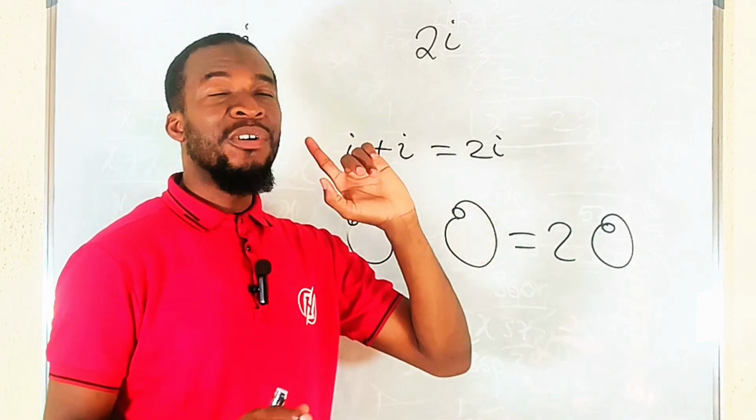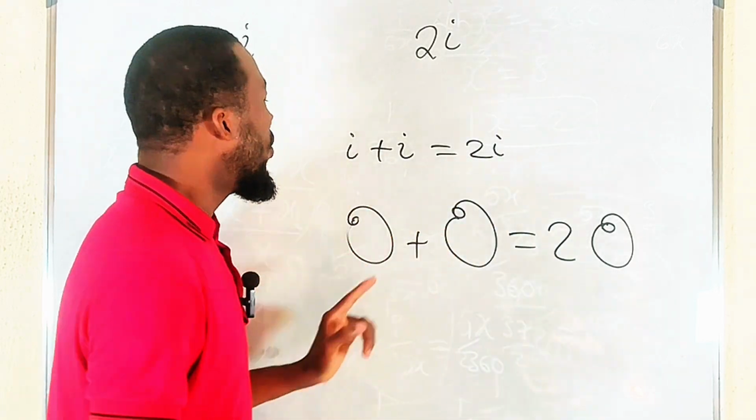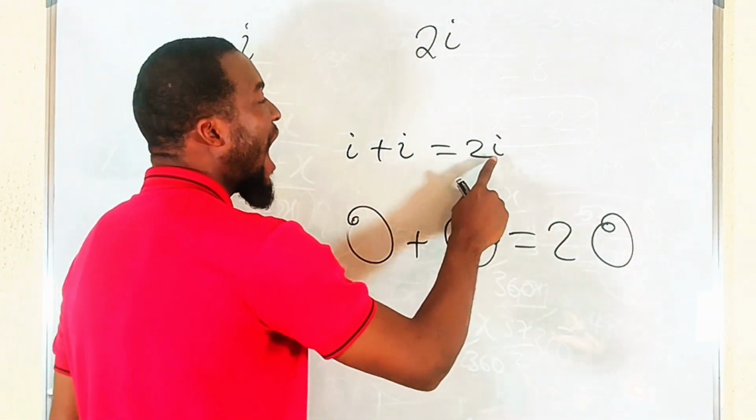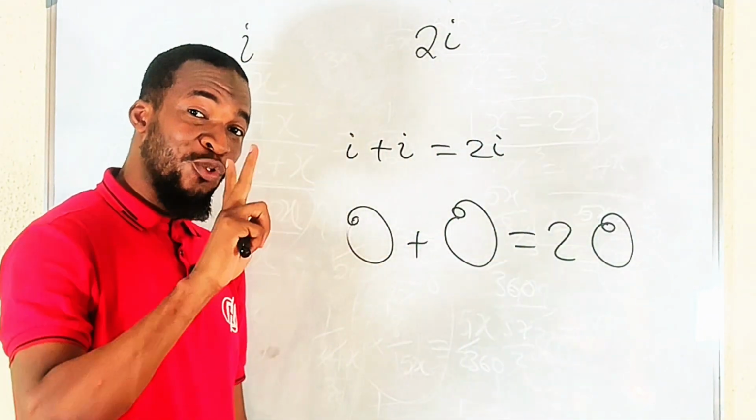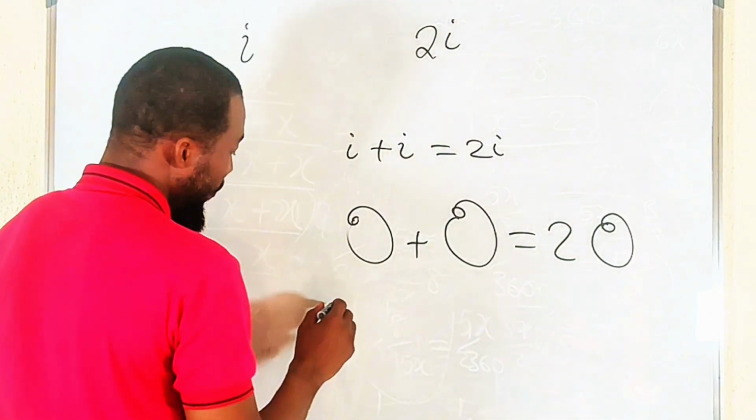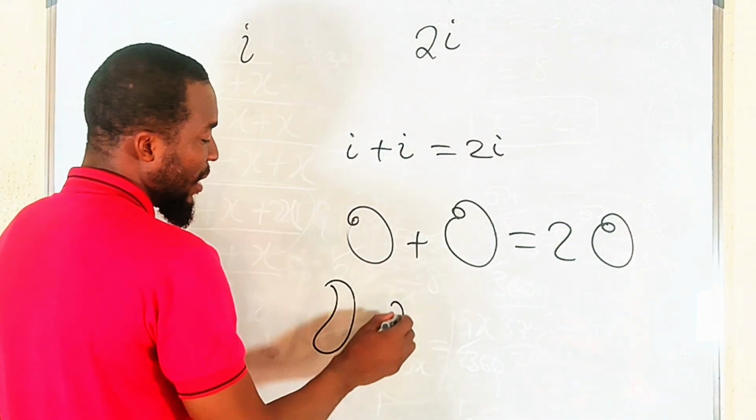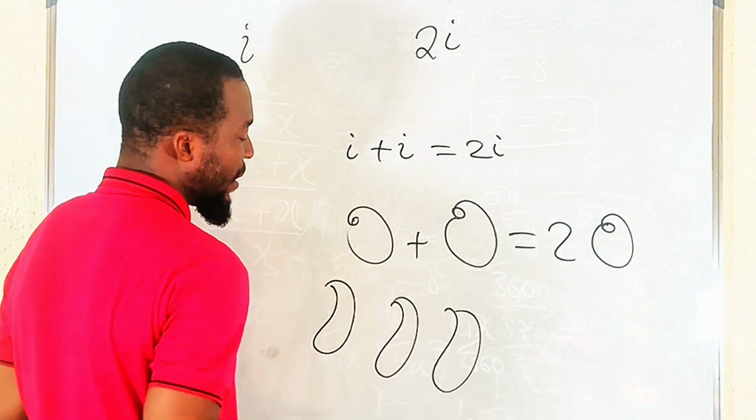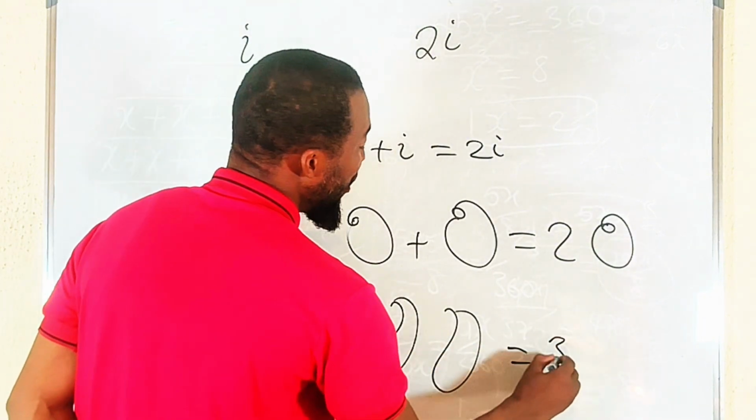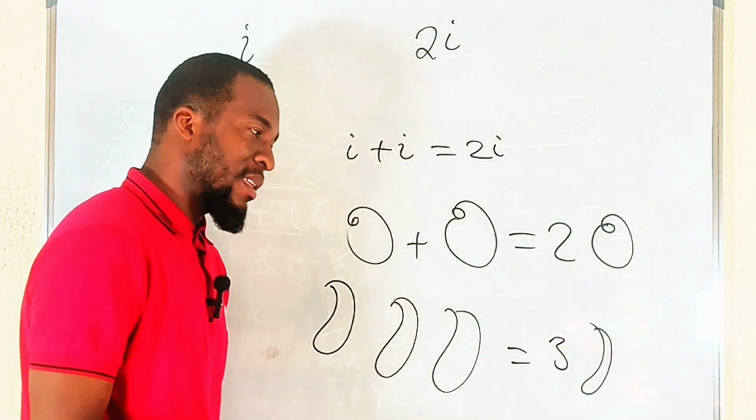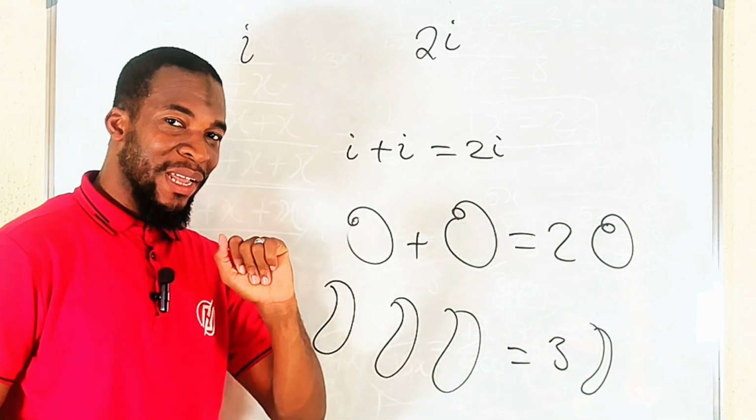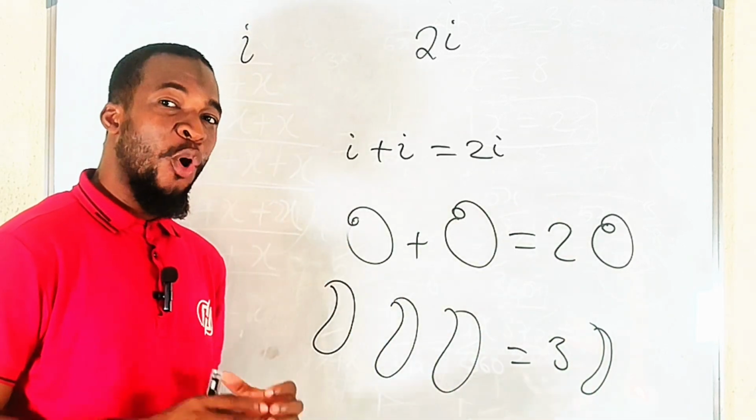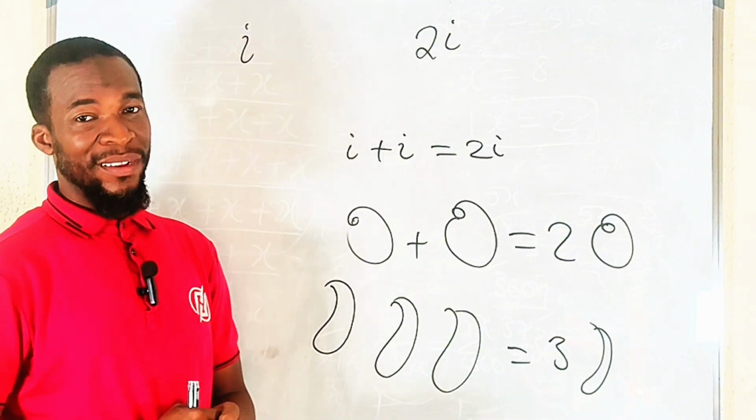So this 2 is not an imaginary number. It only tells us that we have 2 i's there. If I have a banana and another banana, we have 2 bananas. But this 2 is just a number, it's not a banana. It only indicates the quantity of bananas in that basket.